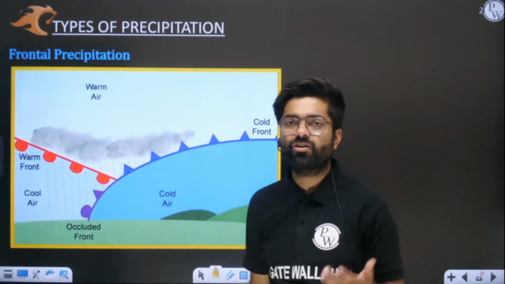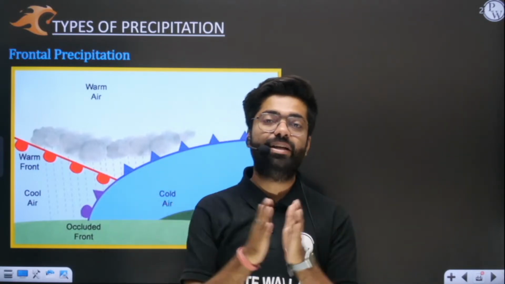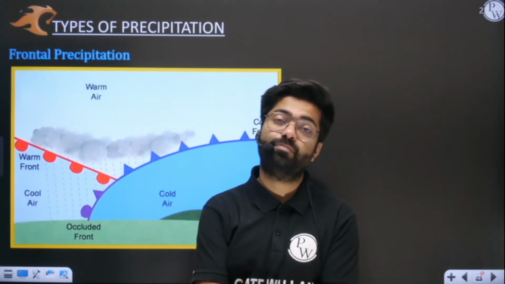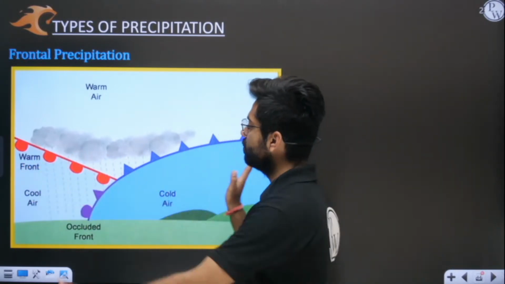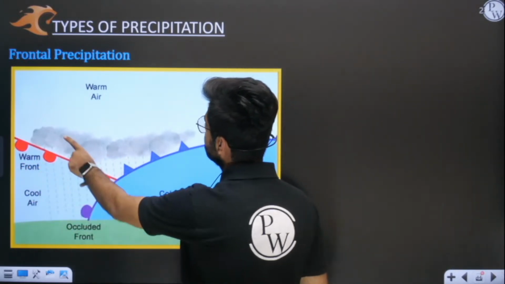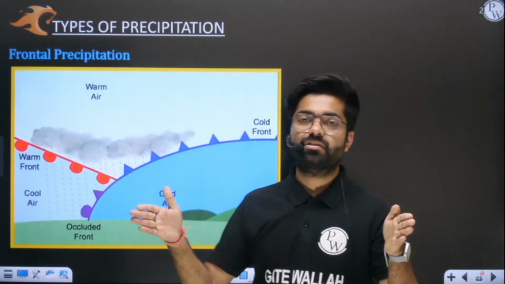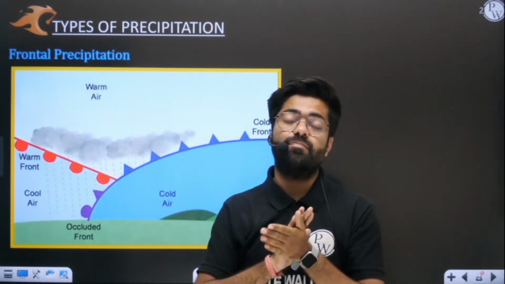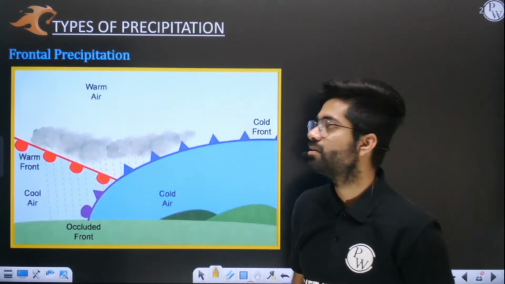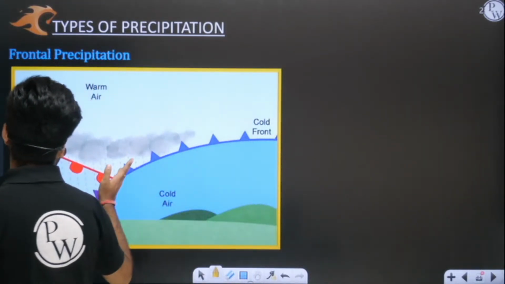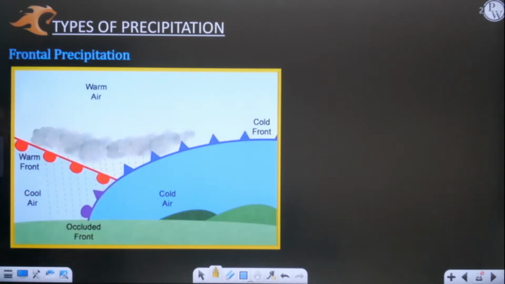See, whenever cold and hot air or warm air meets, at that time you will see that precipitation starts to happen. See, in this diagram we have cold air, we have warm air. Whenever they collide, you will see that at the collision only. See, this is a front. Front means the imaginary line or imaginary surface where they have collided. So at the front, where they have collided, you will see precipitation will start to happen. You can see in this image, and immediately rainfall will happen.